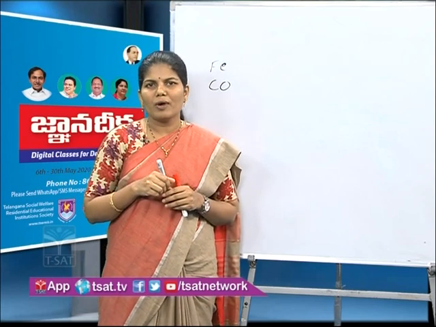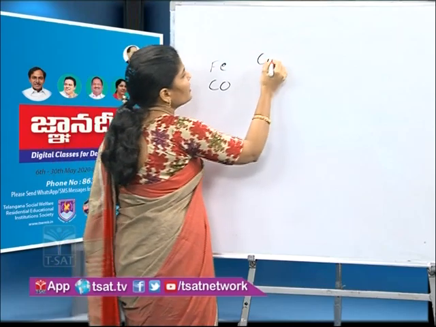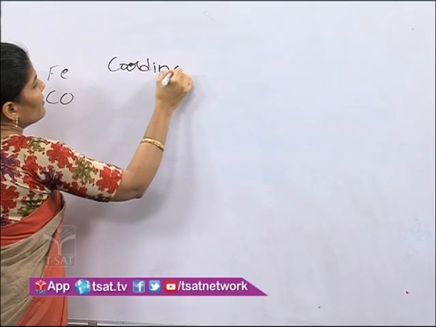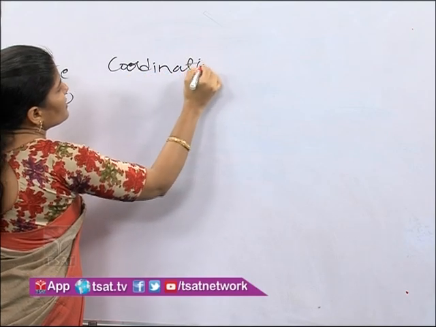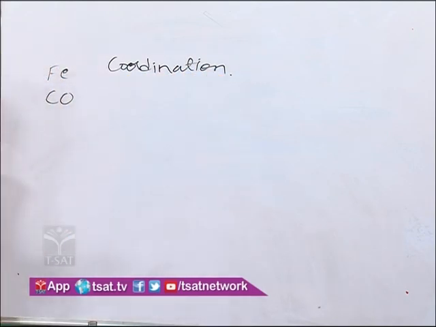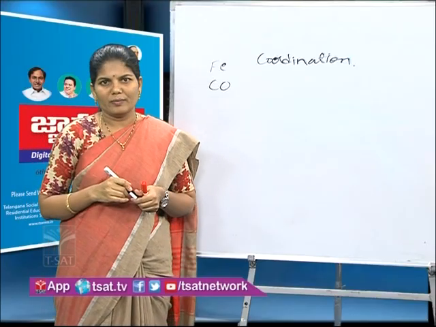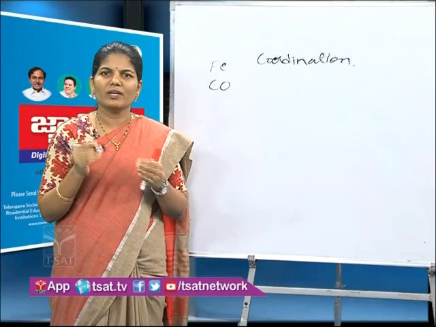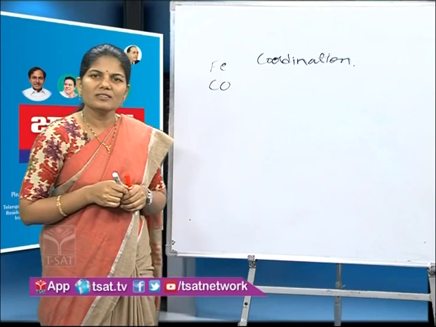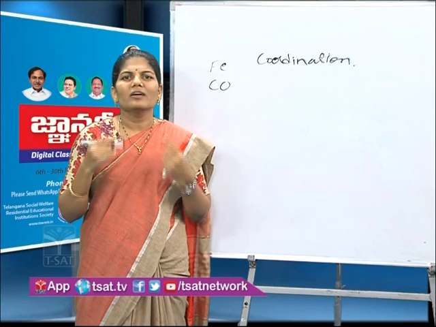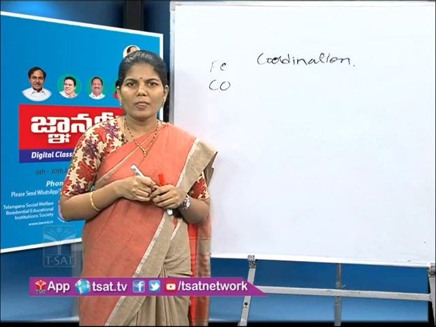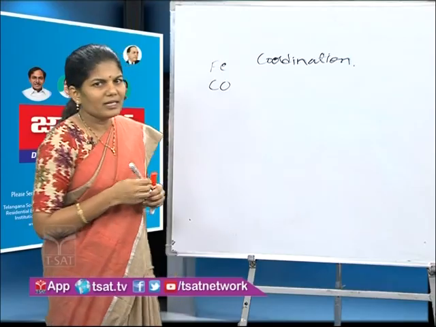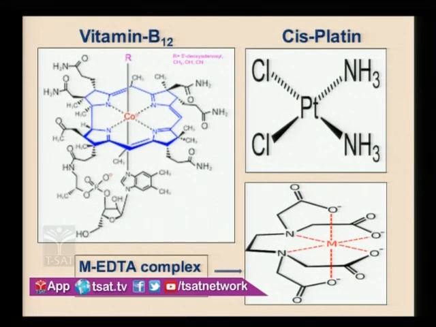So, coordination compounds are not only found in living systems, they are also found in the medicinal field. They have applications in the medicinal field. For example, cisplatin, which is a drug used to treat cancer in chemotherapy. And we can see another example, that is calcium EDTA, which is used to treat lead poisoning. So, these coordination compounds are used in many fields.